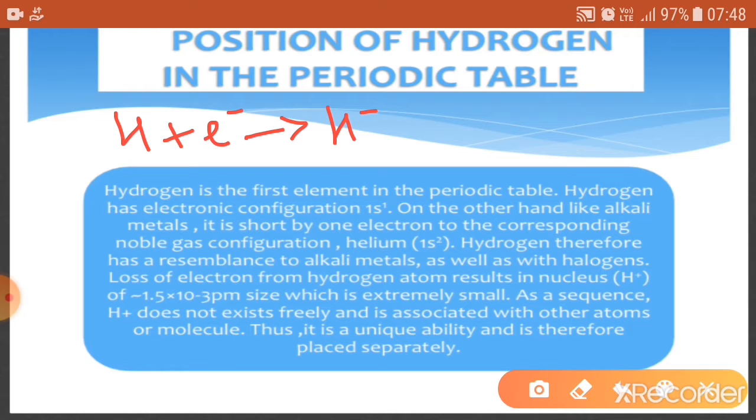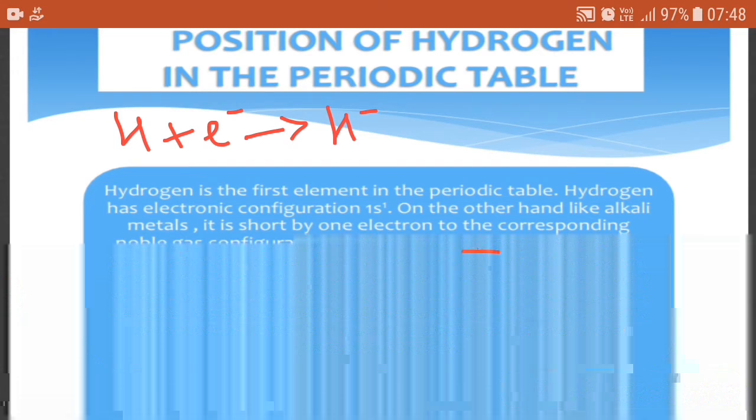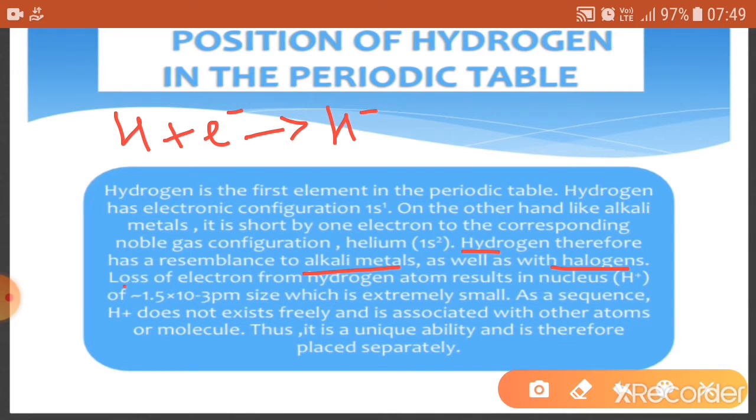it behaves like a halogen. So hydrogen resembles alkalis as well as halogens, but after losing an electron, it forms a hydrogen ion, which is extremely small, so it does not exist as H positive. And it has this unique ability, and that's why it is placed separately at the top of the alkali metals and considered typically a non-metal.